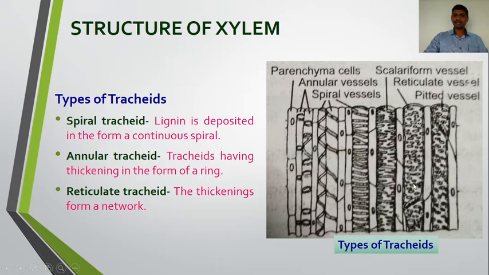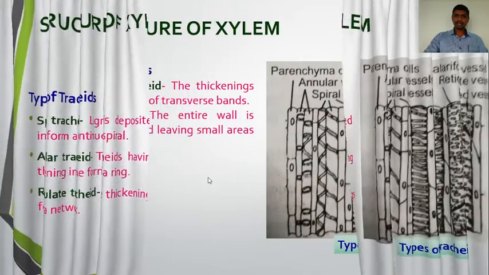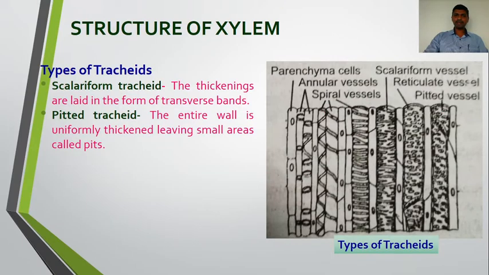The deposition of the lignin on the cell wall forms a network. Such types of thickenings form a network, and we refer to them as reticulate tracheids. Some more types are here also. In the scalariform tracheid, the thickenings are laid in the form of transverse bands. Here we can see these transverse horizontal bands formed on the cell wall. Such types of tracheids are scalariform tracheids.